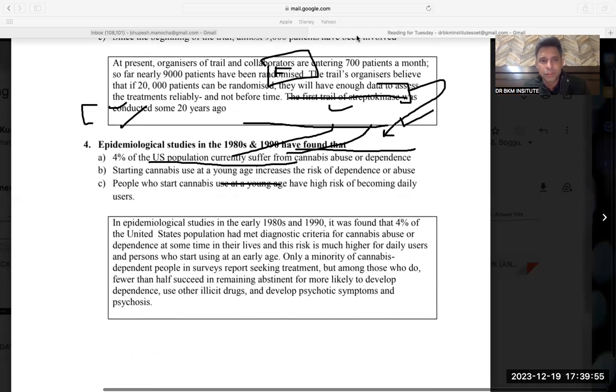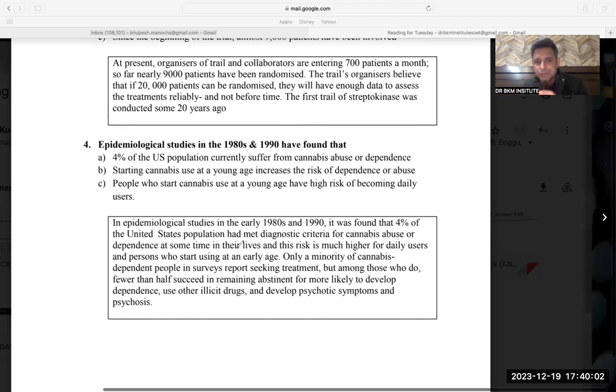The fourth question we did was pretty interesting, nothing to worry about at all, but again I will try to do it for all of you. Epidemiological studies in the 1980s and 1990s have found that, so when I read 4% of the US population currently suffer, whereas in the first line it was given that in the early 1980s it was found 4%.